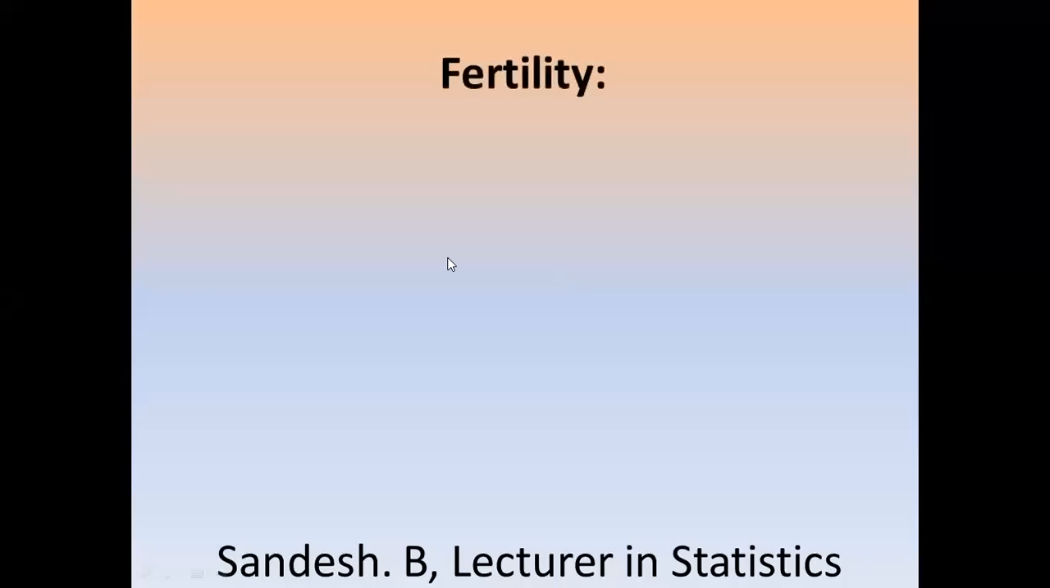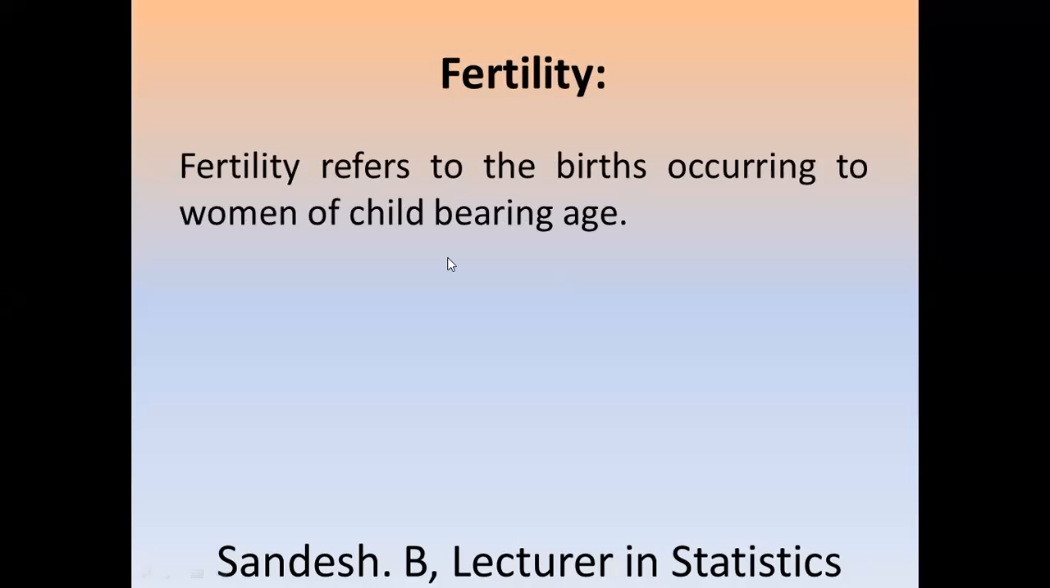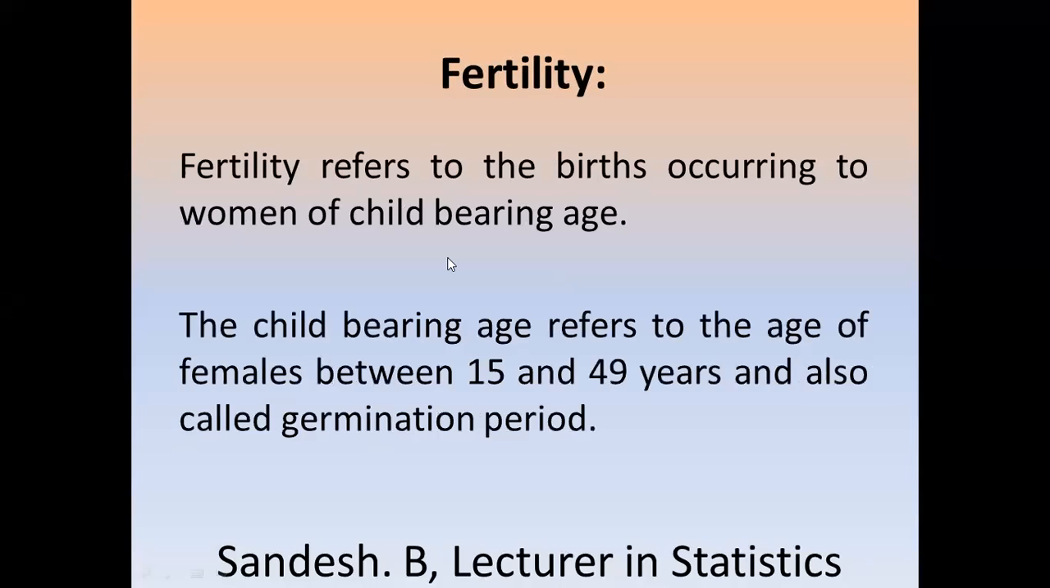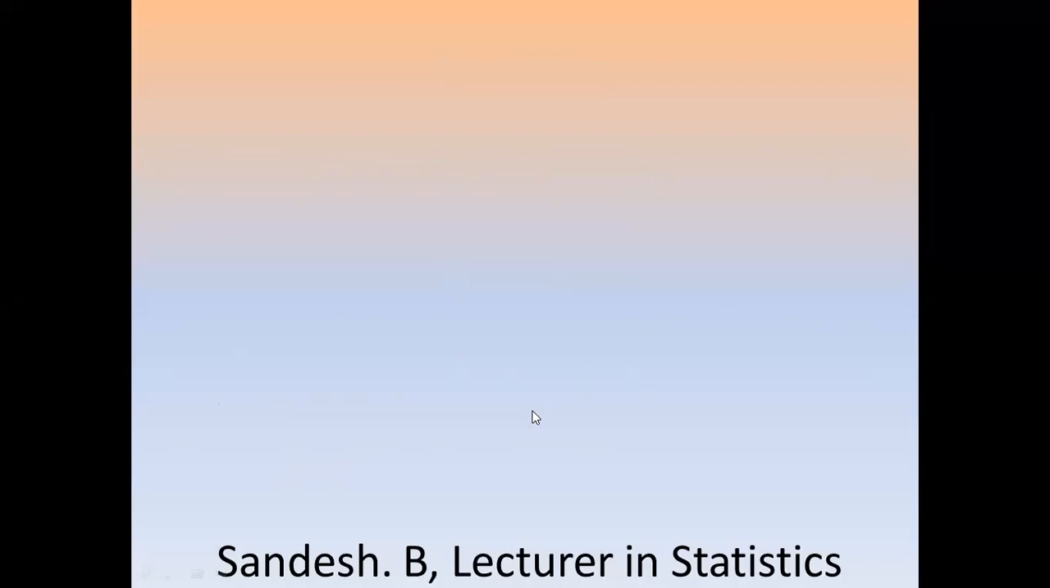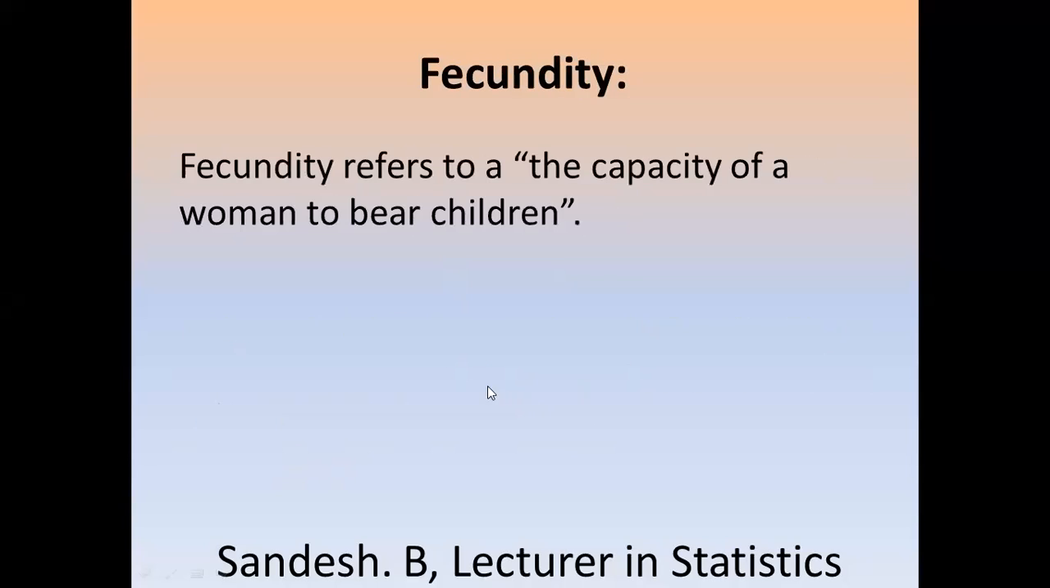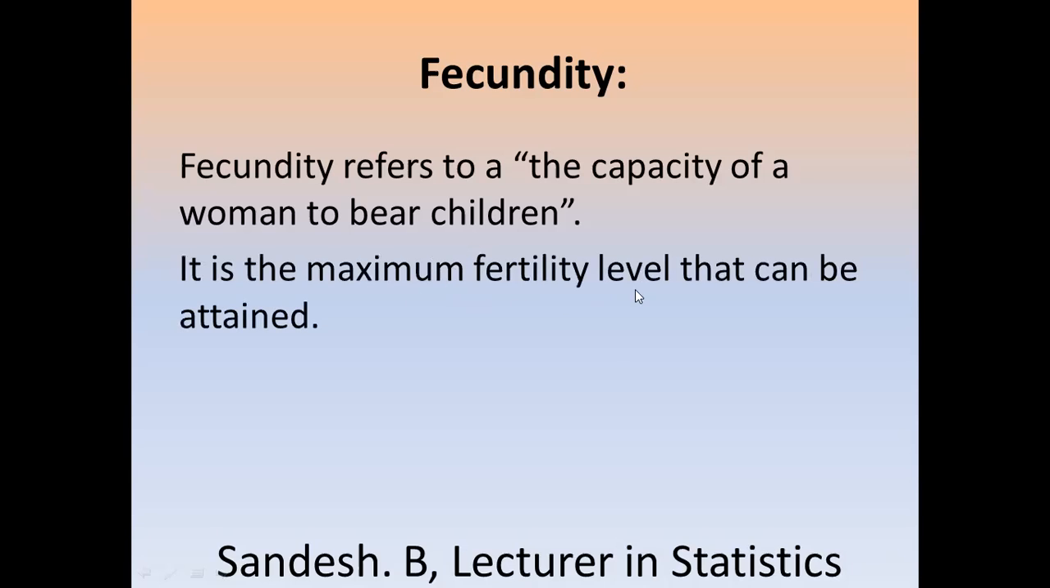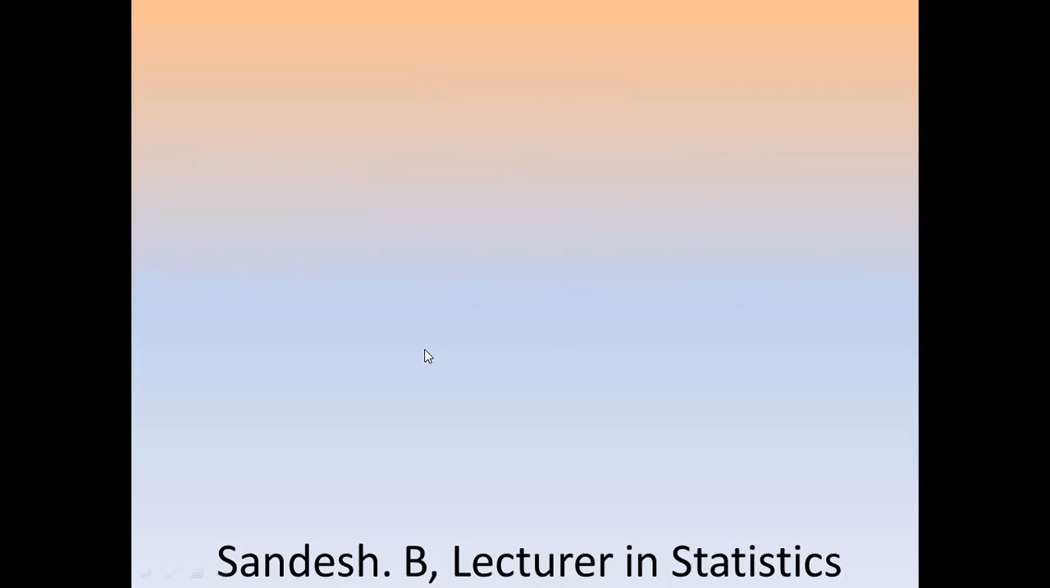So next one is fertility. Fertility refers to the births occurring to women of childbearing age. Here, the childbearing age refers to age of females between 15 and 49 years, also called the germination period. The age group 15 to 49 years is called the childbearing age group of female population. Then fecundity. Fecundity refers to the capacity of a woman to bear children. It is the maximum fertility level that can be attained.